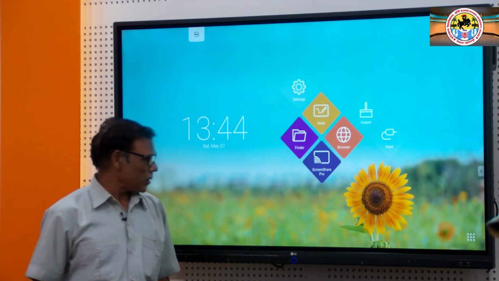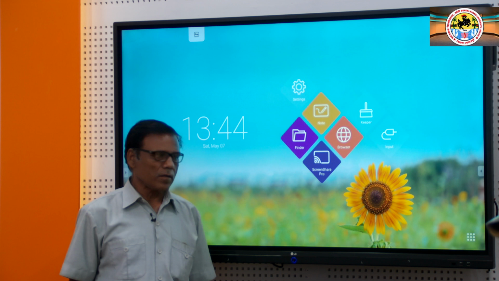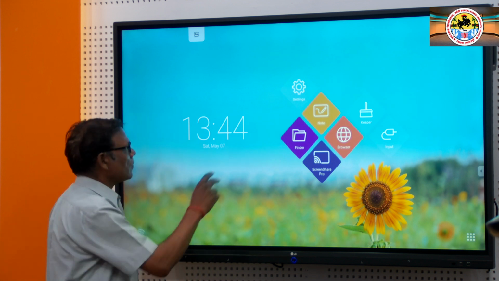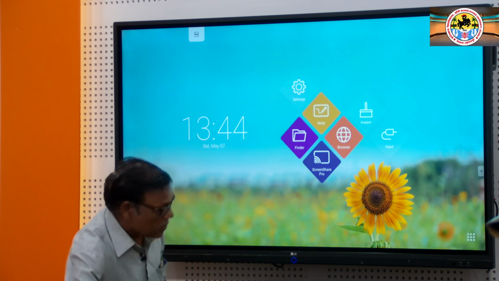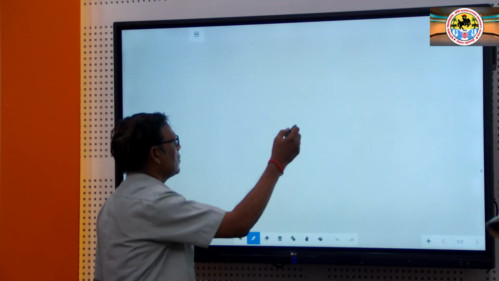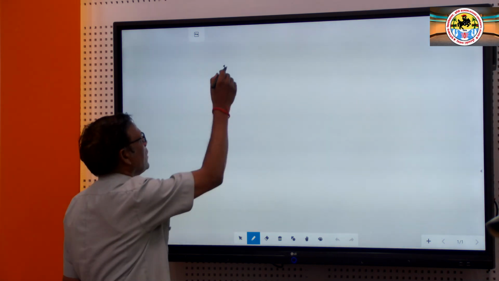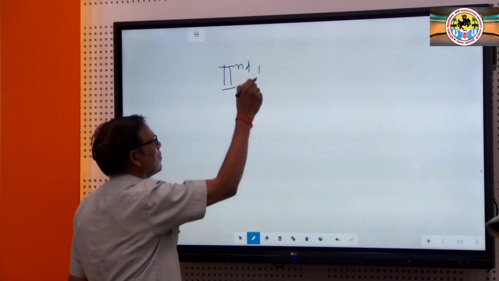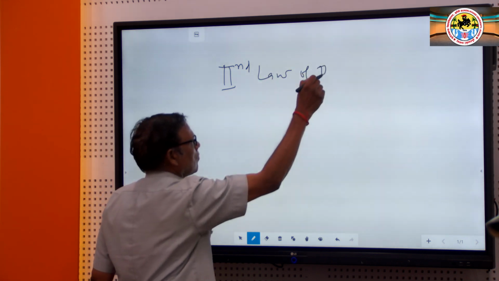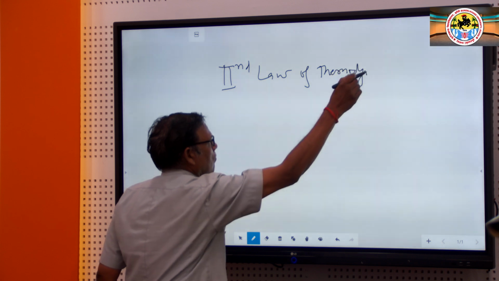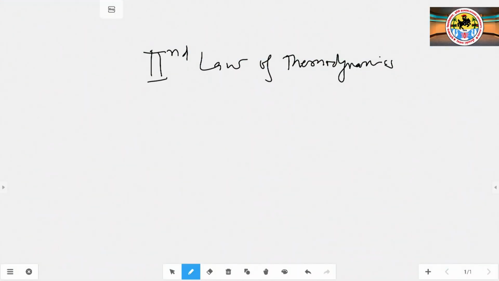One is the Kelvin Planck statement, and the second is the Clausius statement.